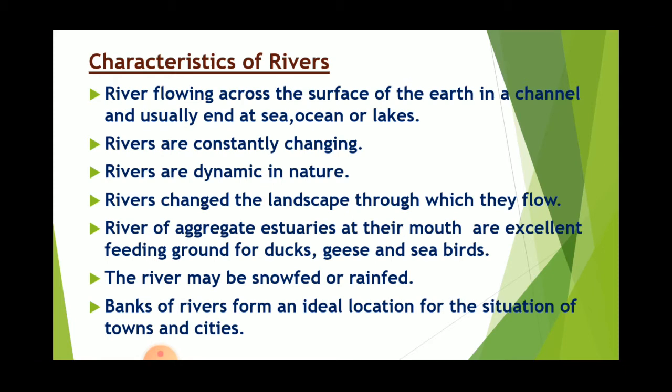Banks of rivers form an ideal location for the situation of towns and cities. So most of the towns and cities are situated on the banks of rivers. When you studied about the civilizations, we also studied that most of the civilizations started on the banks of rivers, and most of the big cities are also on the banks of rivers, because the river banks provide them water, easy transportation, and the fertility of land is high in those areas. So due to these three reasons, from the early times onwards, people used to live, or they prefer to live, near the rivers.